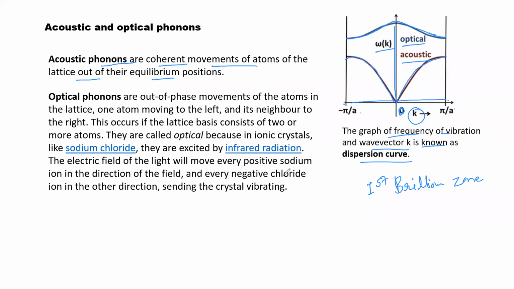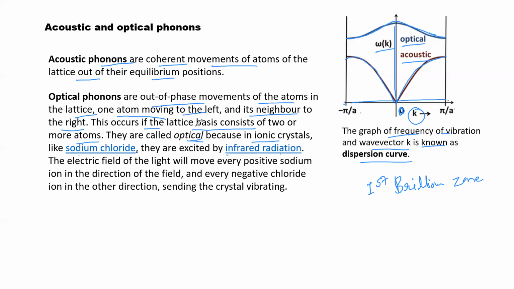Solid state physics. So optical phonons are out of phase movements of the atoms in the lattice. One atom moving to the left and its neighbor to the right. This occurs if the lattice base consists of two or more atoms. They are called optical because in ionic crystals like sodium chloride, they are excited by IR radiation.